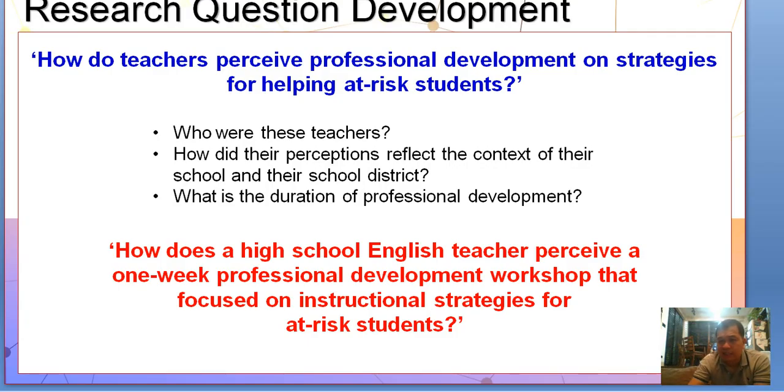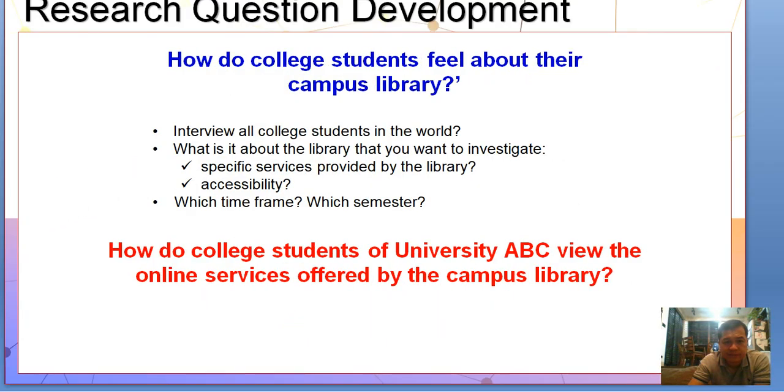So you could see, class, that from this one problem, we're able to develop this set of questions so that you'll be able to answer the problem more effectively. So how does a high school teacher perceive a one-week professional development workshop that's focused on instructional strategies for at-risk students?